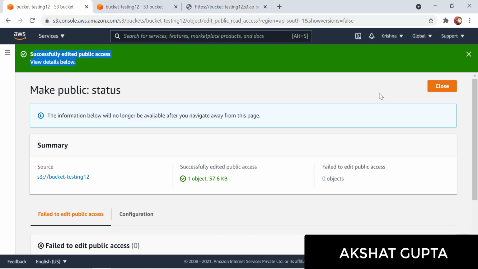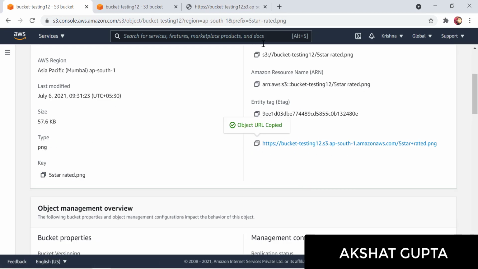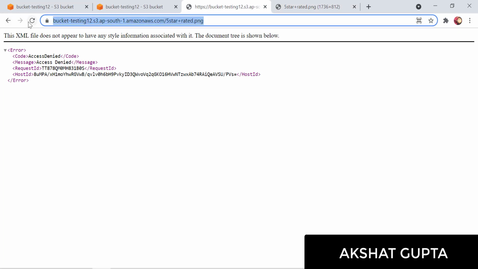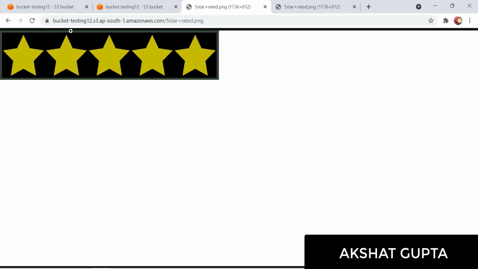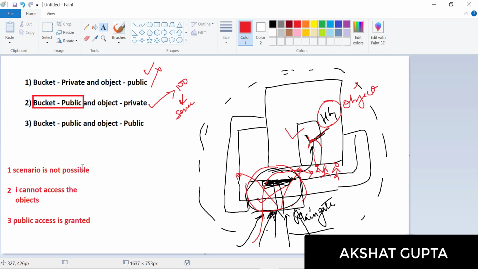Now our bucket is public and the object is also public. So let's open this and let me just copy this object URL. Okay, I'm able to access this particular image. Earlier there was this error. Let me just refresh this. Okay, so I'm able to access this. Now in this particular scenario, when we talk about this object, public access is granted. So you need to remember this thing. This is very important, and these are some of the scenarios which could be created.